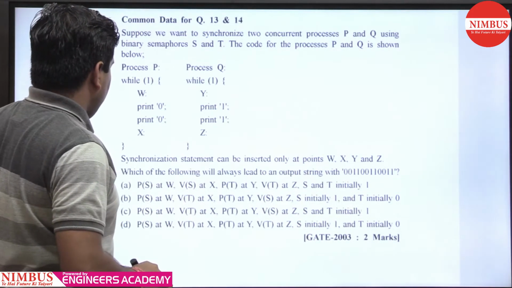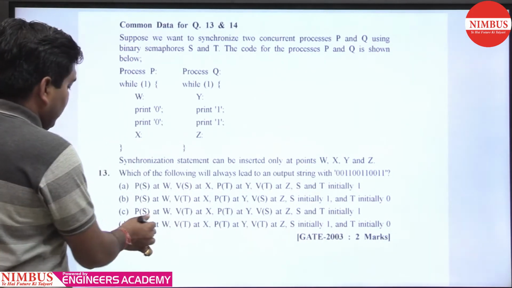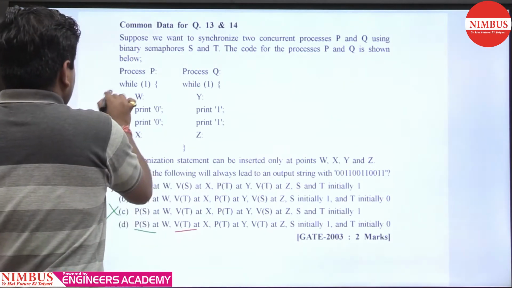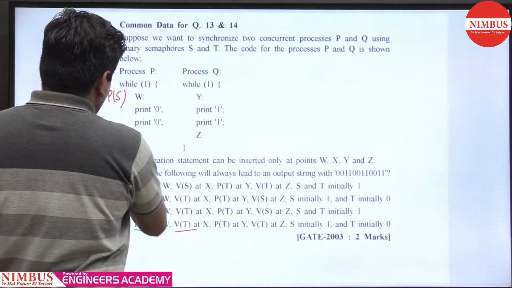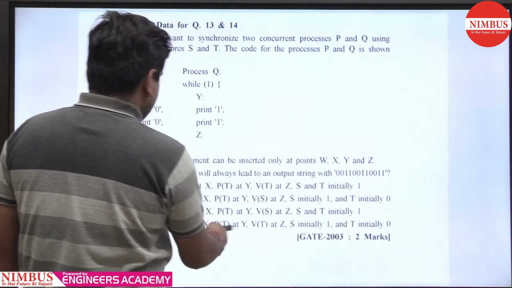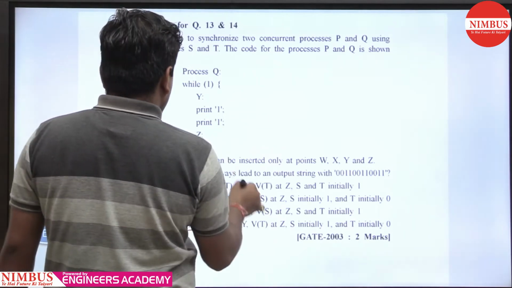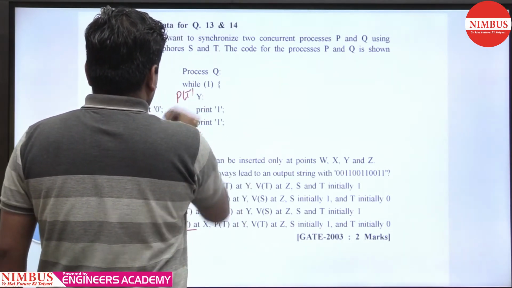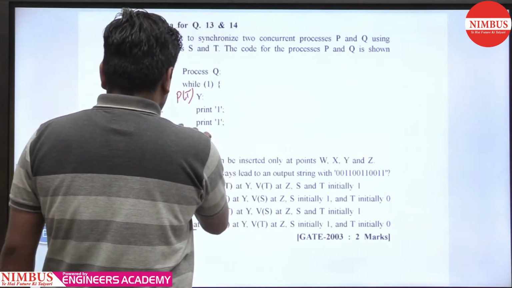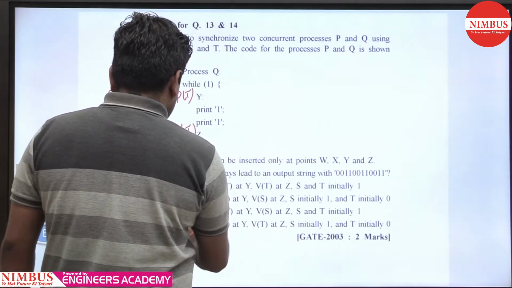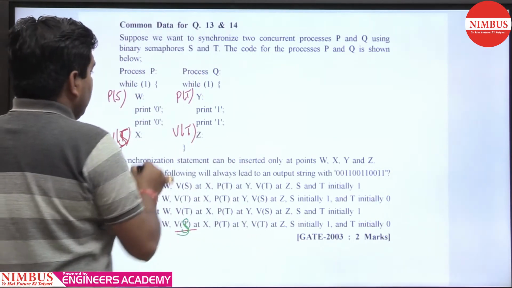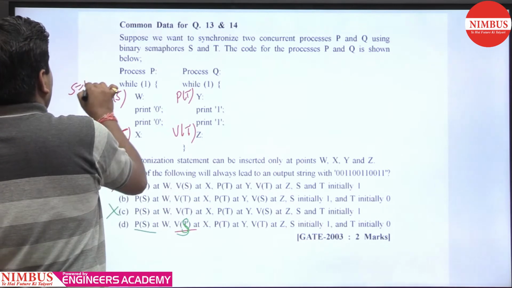Then we'll check option D. A and C are not. PS at W, VT at X, PT at Y and VT, here it is S, not T. So S is 1 and T equals 0.